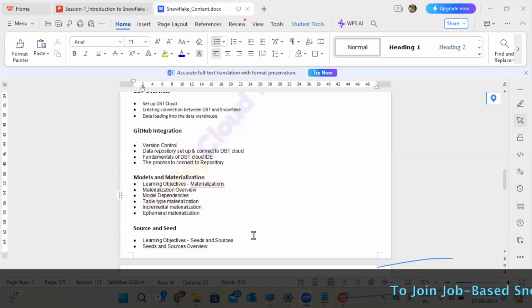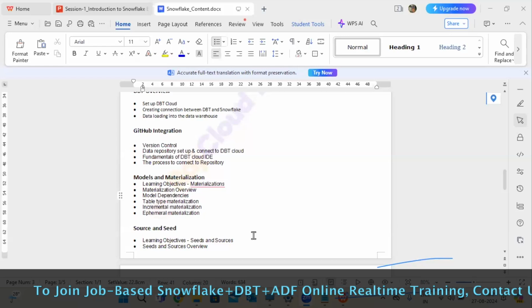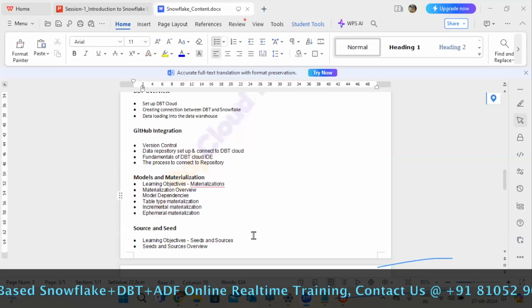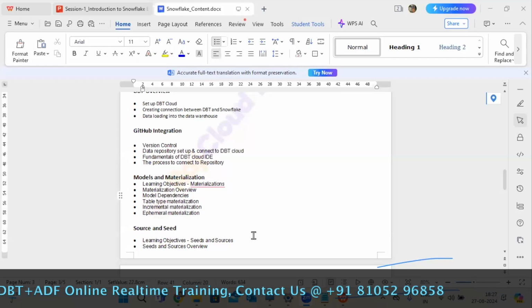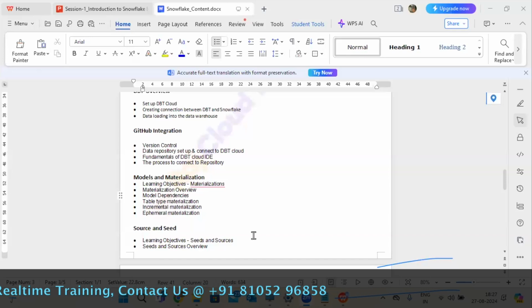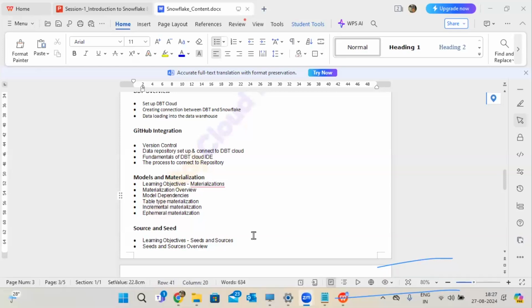Sure. Mayuri, you are saying something about getting a job. You don't need any certification. 100% compulsory is not there. It's up to your interest. If you want, you can take the certification or else no. Still, you will get the job. The people going for interviews, my students, they don't have certification. They are looking for a job change, but later on, they'll work on certification. Like that, you can also.